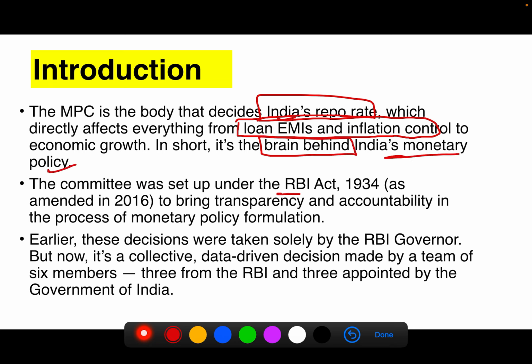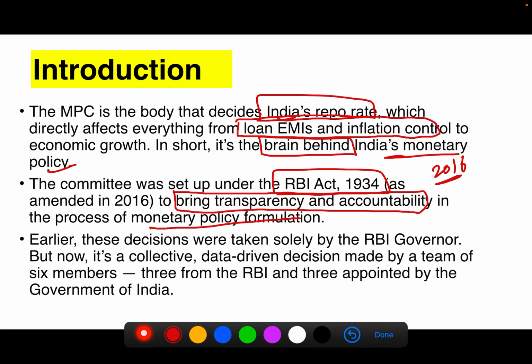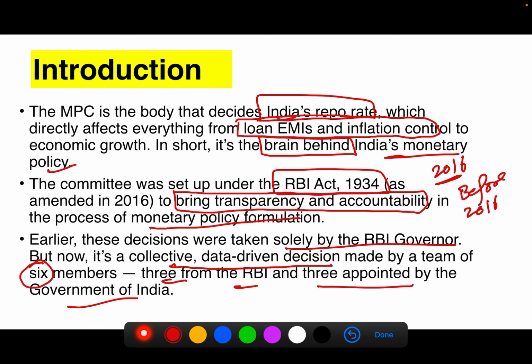This committee was set up under the RBI Act of 1934, which was amended in 2016 to bring in this committee. Actually, this committee was brought in to bring transparency and accountability to the process of monetary policy formulation. Before 2016, these decisions were taken solely by the RBI governor. But now, to make it a collective, data-driven decision, this MPC has come up. Now it is a six-member body. Three are from RBI, three are appointed by the Government of India.